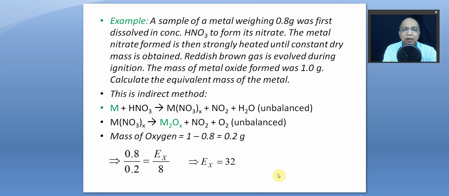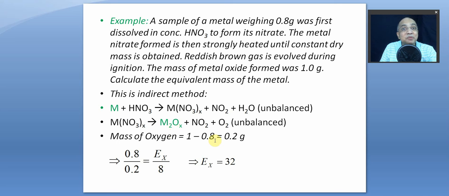So you can have indirect oxide formation. Some metals do not form their oxides by direct combustion with oxygen. For such cases, we have to prepare the oxide by an indirect method. For example, the unknown metal is first converted to its nitrate by treating with concentrated nitric acid. Then the nitrate is strongly heated to produce the metallic oxide. I do not know the valency of that metal, so I have written M2Ox, right?